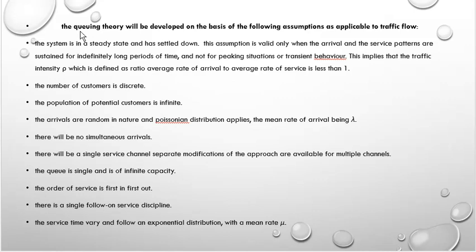And second, the number of customers is discrete, and the population of potential customers is infinite. The arrivals are random in nature, and Poisson's distribution applies. The mean rate of arrival is lambda. There will be no simultaneous arrivals. There will be a single service channel; separate modifications of the approach are available for multiple channels. The queue is single and of infinite capacity. The order of service is first in, first out, a single first come, first served discipline. The service times vary and follow an exponential distribution with a mean rate mu.